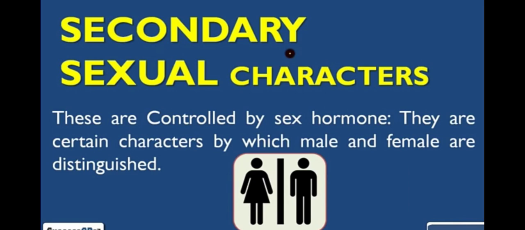Then comes secondary sexual characters. These are controlled by sex hormones, and by these characters male and female are distinguished.